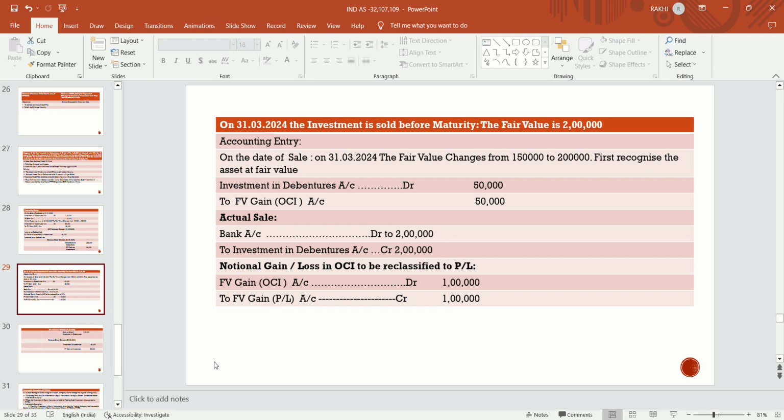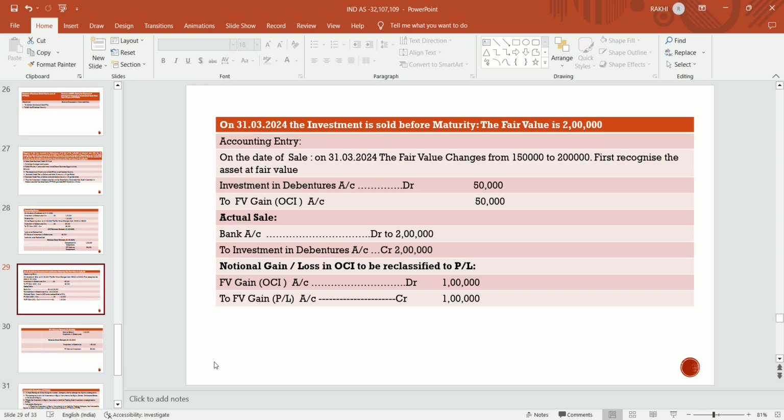After that, at the time of actual sale, whatever they receive, they will debit the bank account and credit the investment in debenture. Any notional gain or loss in OCI is to be reclassified to the profit and loss account because it's an actual sale. The gain arises because the investment is 1 lakh and the sale amount is 2 lakhs.